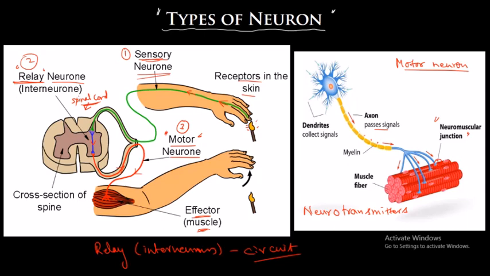So in our next class, we will discuss the human nervous system, that is the central nervous system and the peripheral nervous system, the CNS and PNS, what is the reflex action, and what is the reflex arc. We'll discuss these things in the next class.